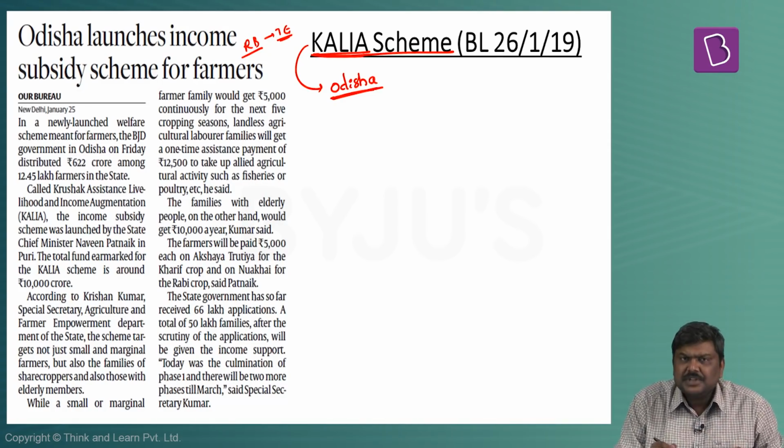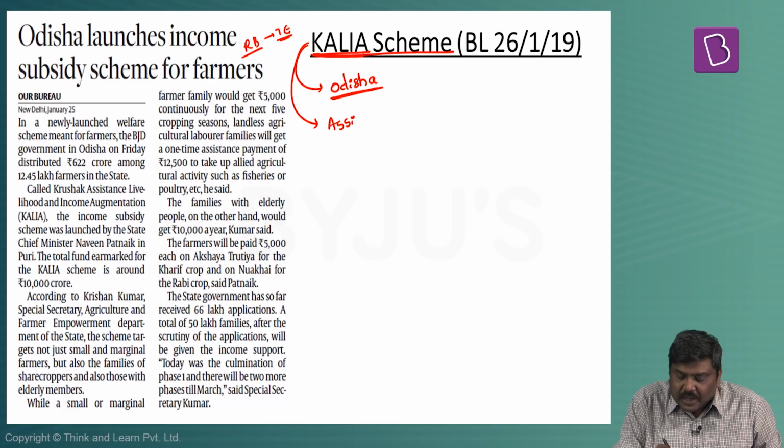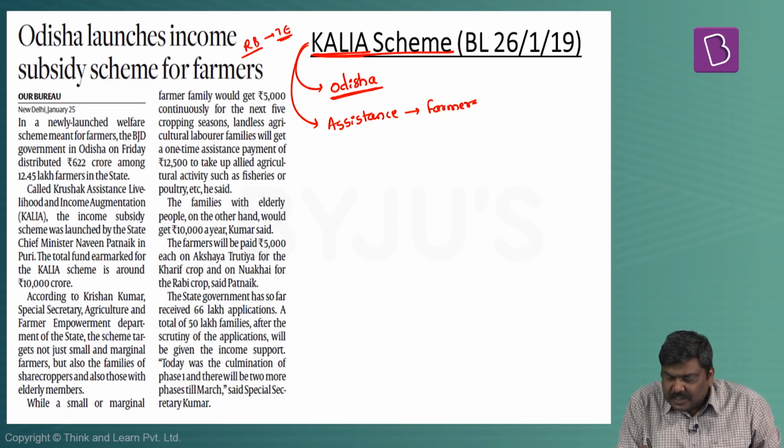One, it was announced by the Odisha government, as already mentioned. Second, under this scheme, cash assistance will be provided to the farmers, and this scheme will be implemented till financial year 2022.